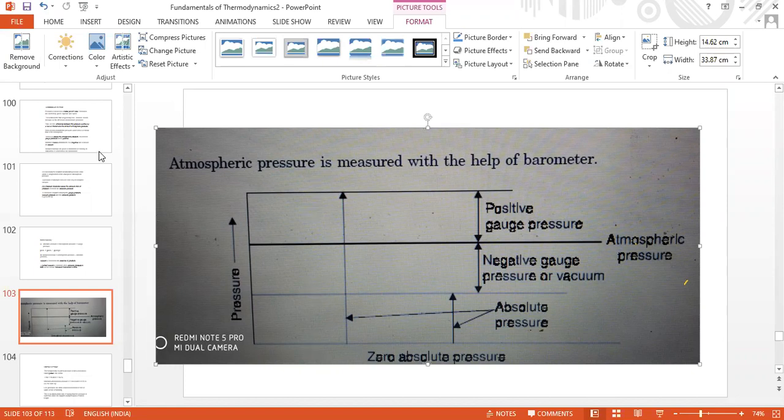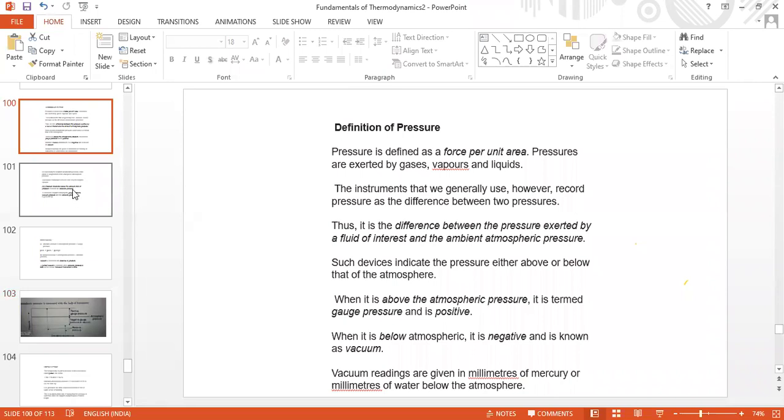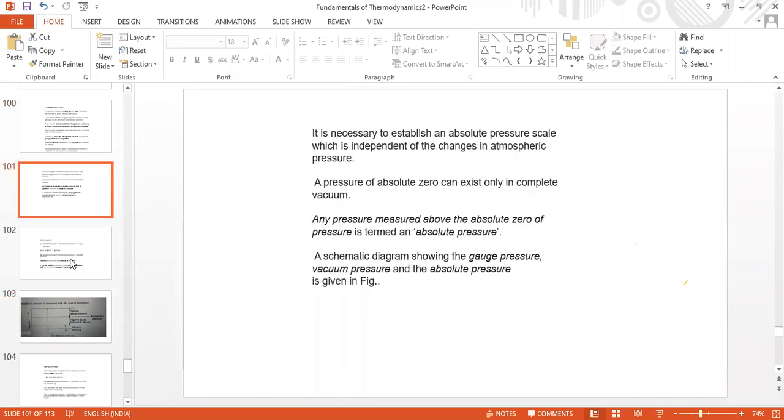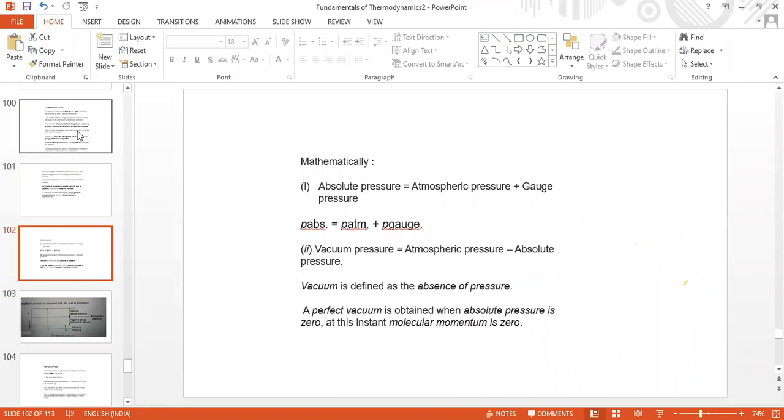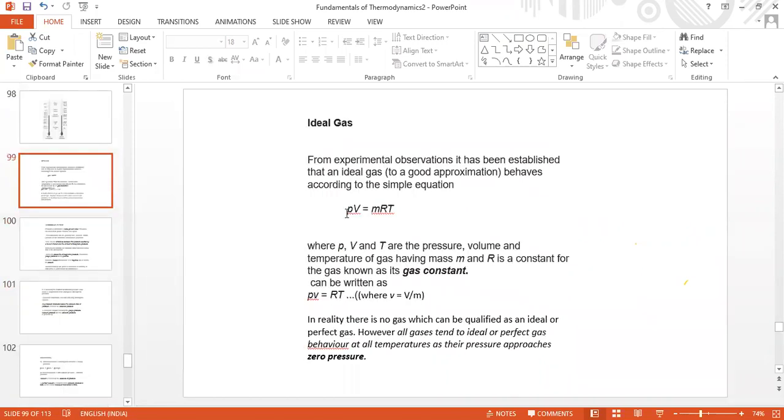In PV equals mRT, which we discussed earlier, we have to substitute the absolute pressure value, not gauge pressure. And similarly T should be in absolute units, or Kelvin.